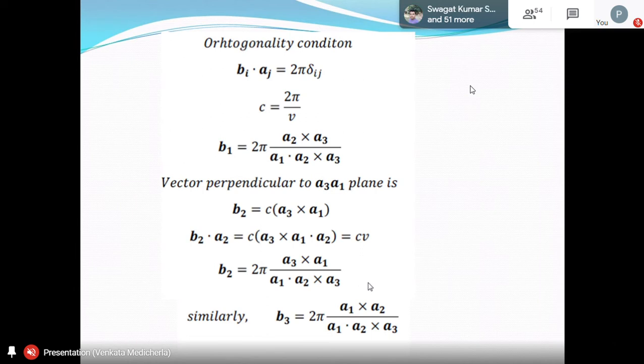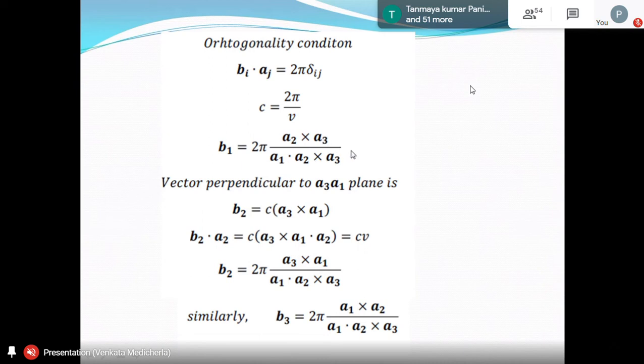So that means from three primitive lattice vectors A1, A2, A3, we have found B1, B2, B3 reciprocal vectors. You see the dimension of this. Suppose the dimension of the original primitive vectors is in meters, or length. This will be 1 by L, right? A1, A2, A3, that is meter square by meter cube.